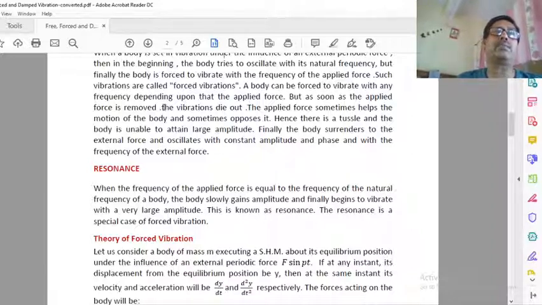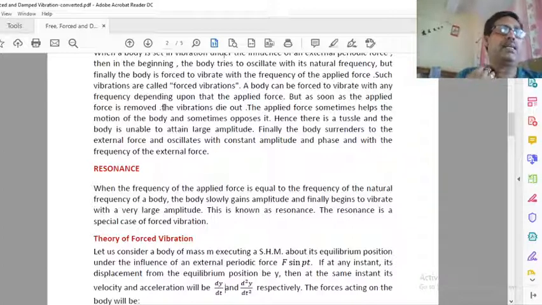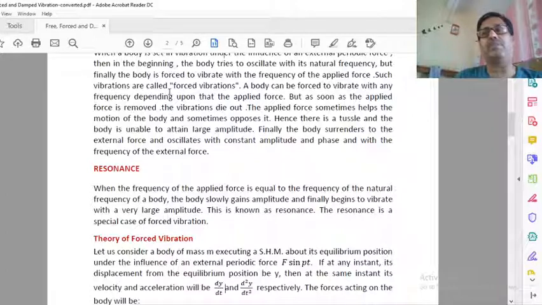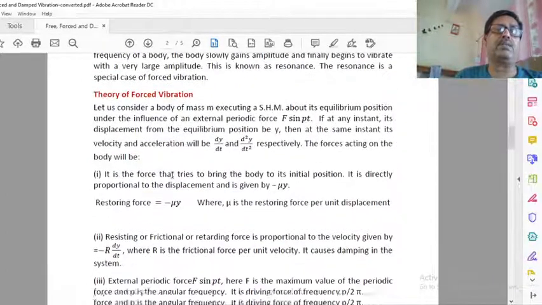Because in forced vibration the body accepts the frequency of the applied force. Here the body will not accept the frequency of the applied force because the frequency is the same. So what will happen here? Here the frequency does not change, the amplitude increases. So these are the different types of vibration. Now we will discuss the theory of forced vibration.